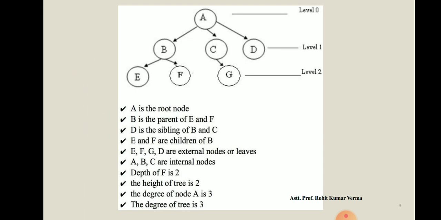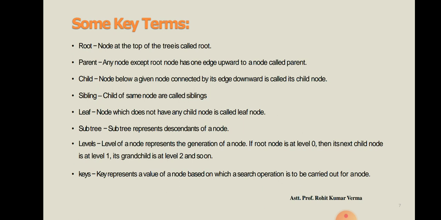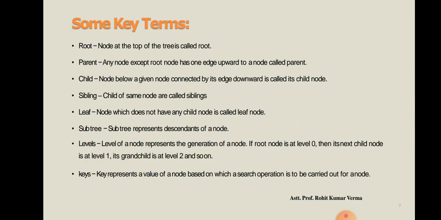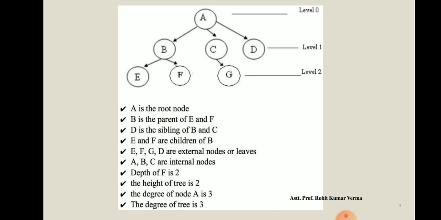Is it clear? Now we are covering our next term, that is sibling. So what is sibling? Child of same node are called sibling. What I am saying? Child of same node are called sibling. So dear students, in this image you can see D is the sibling of B and C. What is the definition saying? Child of same node are called sibling. Similarly, D is the sibling of B and C.